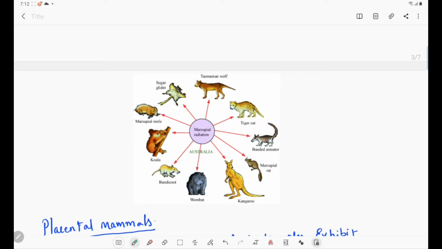What are the examples of marsupial mammals? This is the ancestral stock. From the ancestral stock we can see Tasmanian wolf, tiger cat, banded anteater, marsupial rat, kangaroo, wombat, bandicoot, koala, marsupial mole and sugar glider. All these are marsupials present in Australia only.